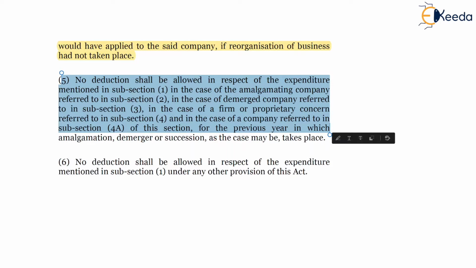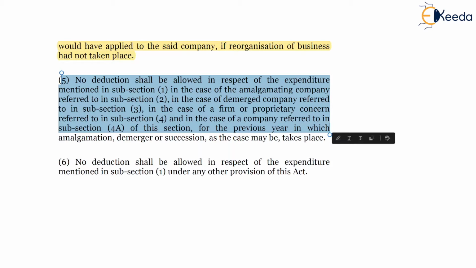So if the remaining installments are allowed to the amalgamated resultant successor company or successor LLP, then the deduction obviously will not be allowed to company A or the amalgamating or demerged company, firm, proprietary concern or the private limited company.